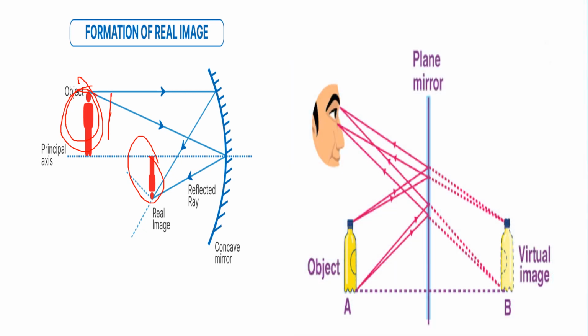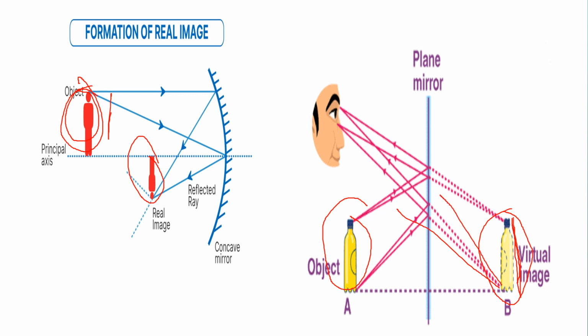Here we can see the virtual image. Here is the object and here is the virtual image. But in this we can see that this virtual image is of same size, it is erect and not diminished, and it is apparently diverging.